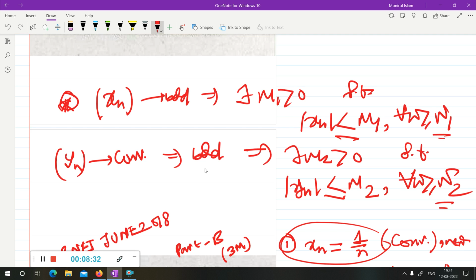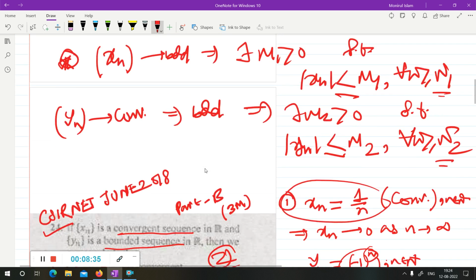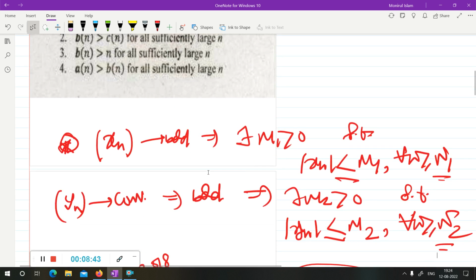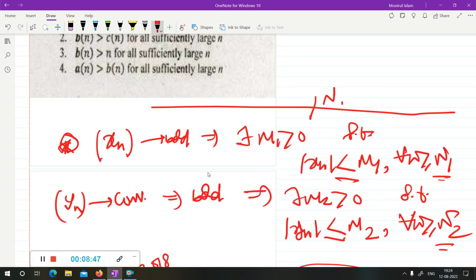Now, |x_n| should be less than m1 for all n greater than n1, and |y_n| should be less than m2 for all n greater than n2. Okay, now suppose n1 is here and n2 is here.